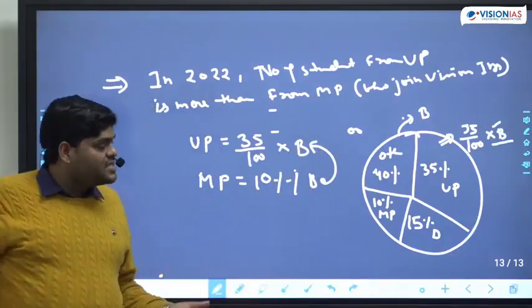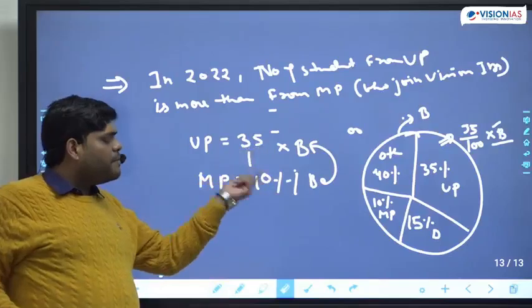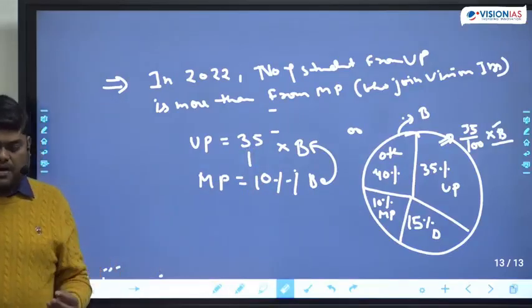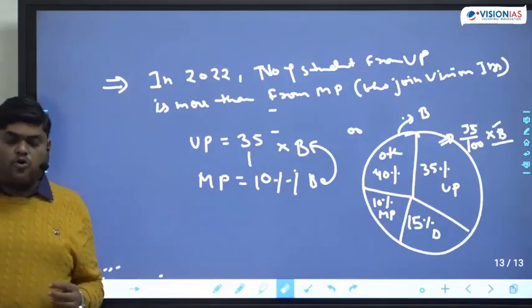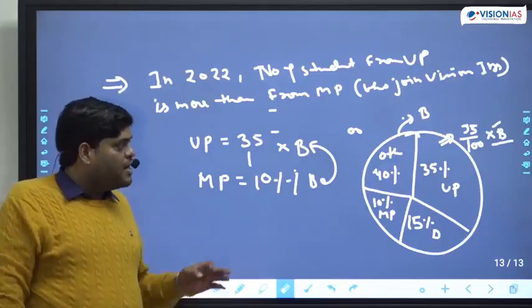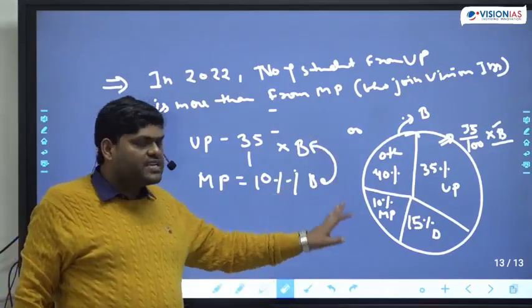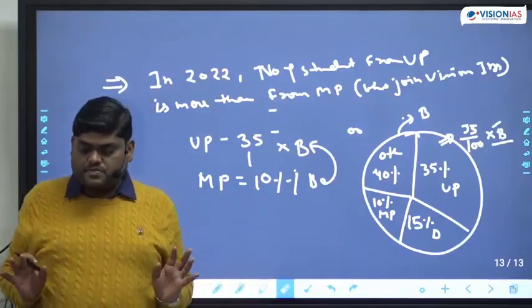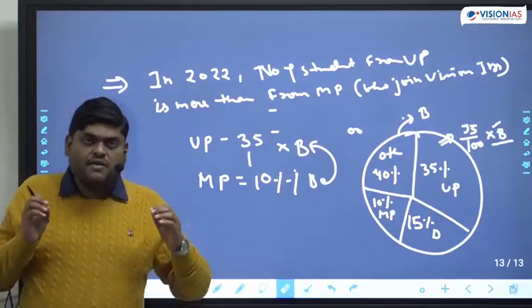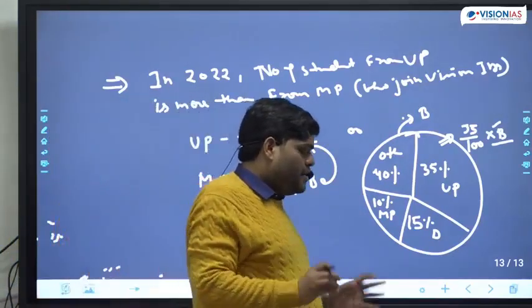That means definitely 35% will be more than 10% of the same number. So here we can compare the percentage. Why? Because we have a relationship between the base values.